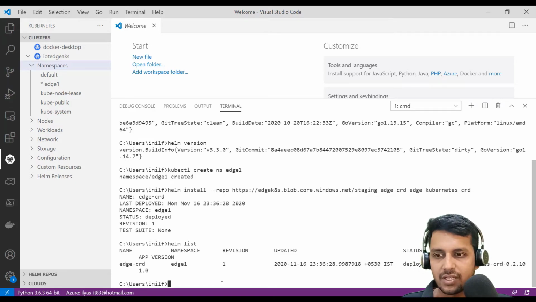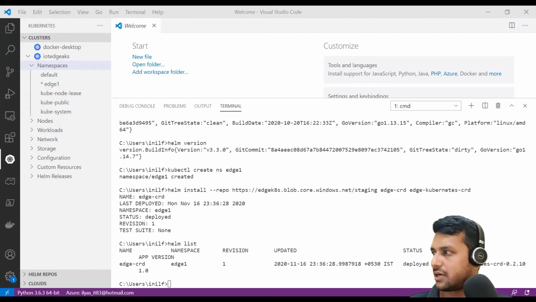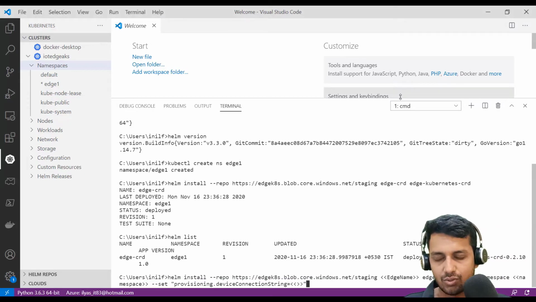So this is basically a configuration step. Let me copy and paste the command that I have in a notepad to simplify things, and let me walk you through what we are trying to do here. Again, we are saying helm install, and from where we can get the CRD file. In this case, it is stored in edge kubernetes blob core windows.net staging, and the name of the Edge.